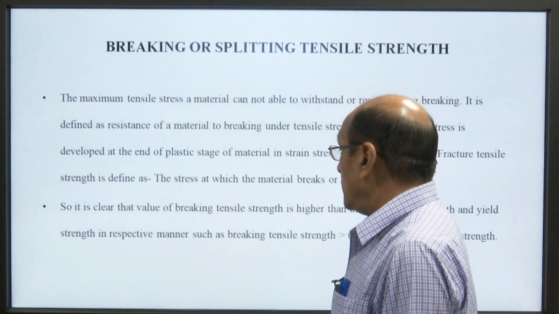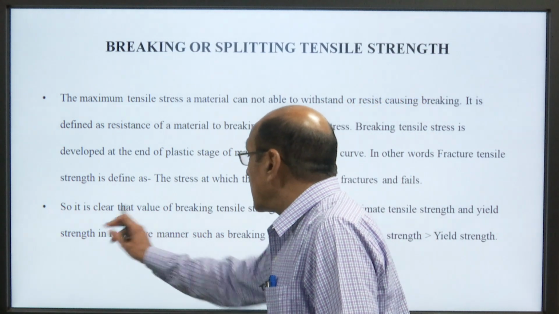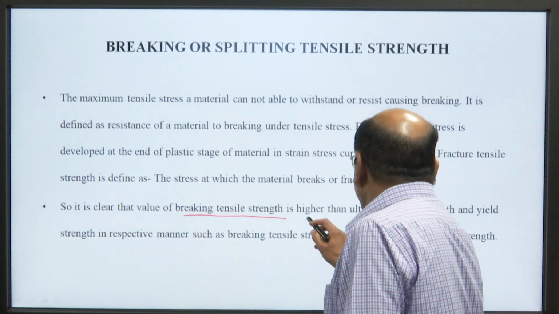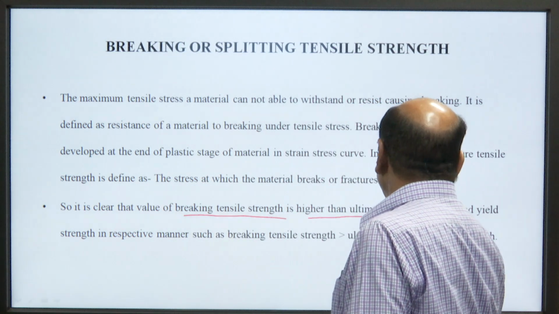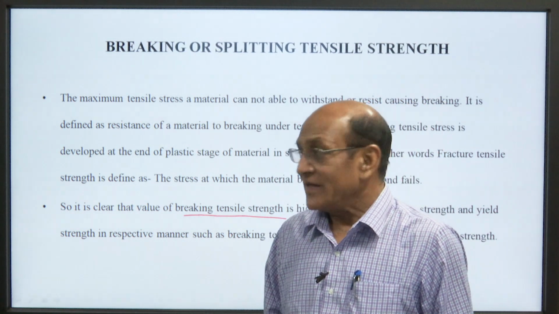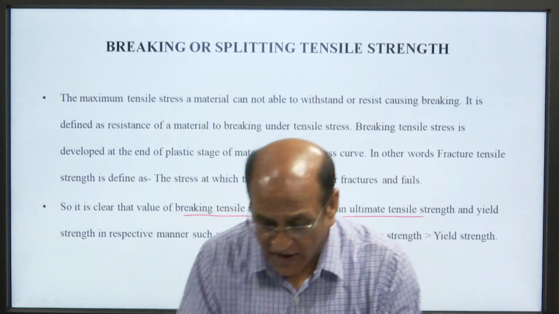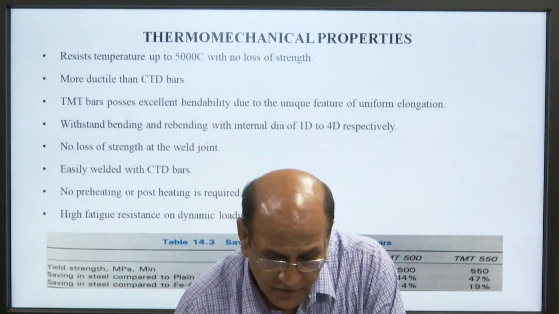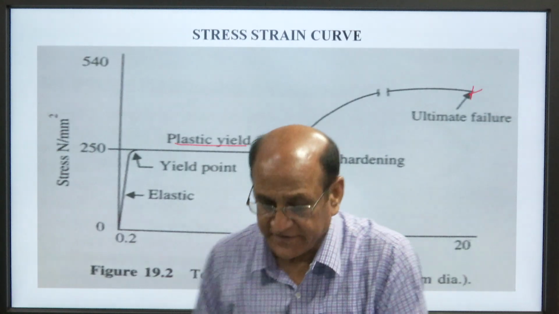So, it is clear that the value of breaking tensile strength is higher than the ultimate tensile strength. We come again to the curve.